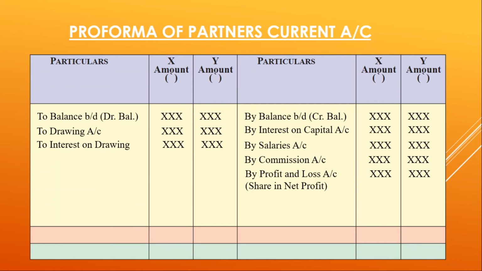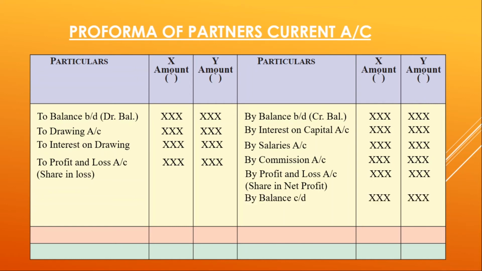To interest on drawings, interest is charged on the amount of drawings. It reduces the balance of partners, hence it appears on the debit side. To share of profit and loss, that is, loss will come on the debit side of the partner's current account. This loss will reduce the balance of partners.